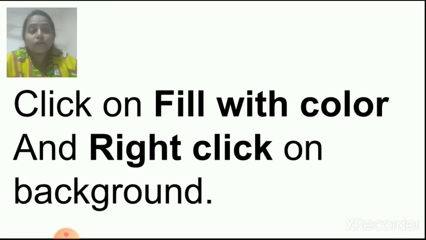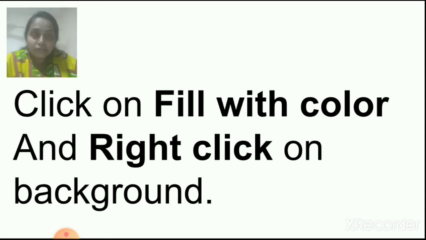When you select color 2, that color 2 comes on the right click and color 1 comes on the left click. Okay, when you click left button, color 1 will come. When you click right button, color 2 will come. Understood children, what is color 1, color 2?